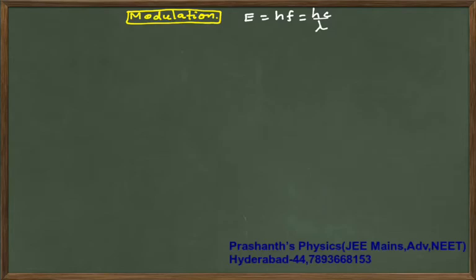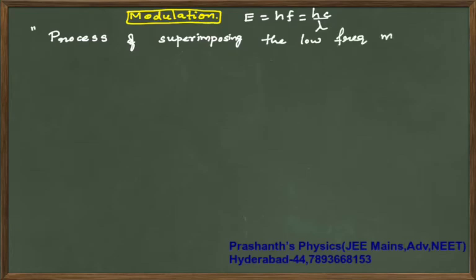That process of attaching a low frequency signal with a high frequency signal is called modulation. Scientifically, I can explain modulation as the process of superimposing the low frequency message signal on a high frequency wave.